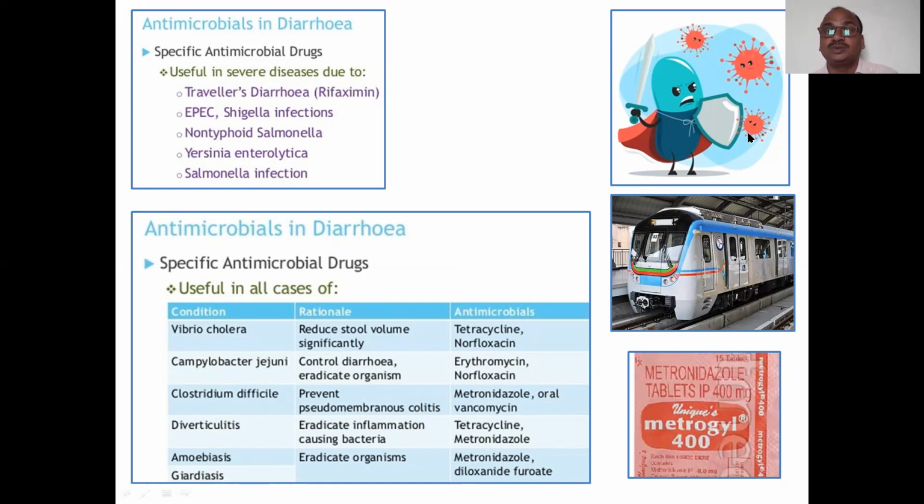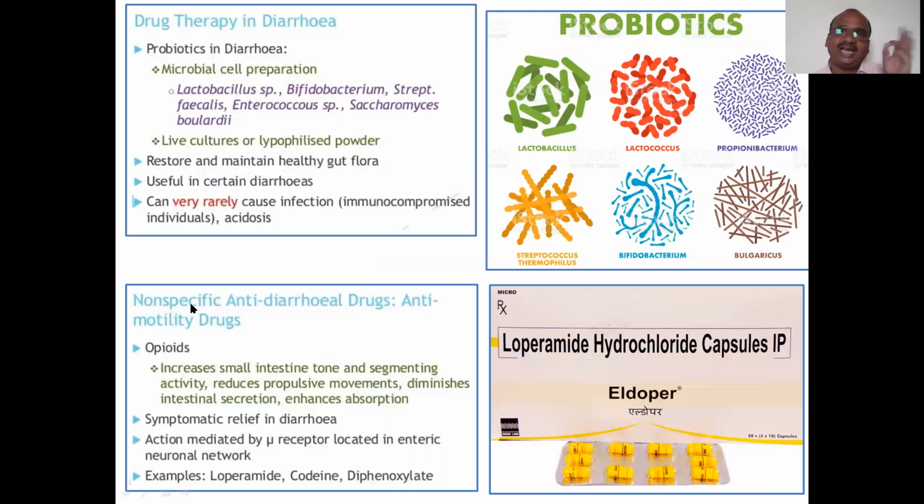See, this is the microbes. This is the antibiotic. It is fighting with the microbes. Okay. So when we are using it in traveler's diarrhea, whenever you are a traveler and you get diarrhea, that is called rifaximin. Very important bit. Rifaximin, it's a traveler's diarrhea drug.